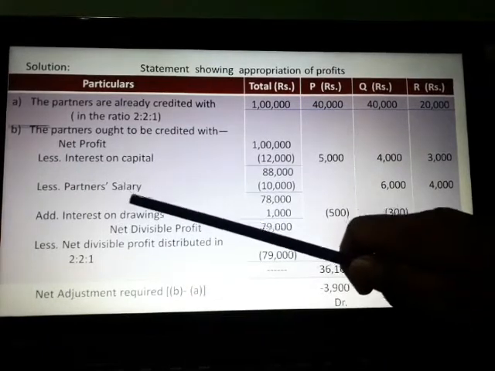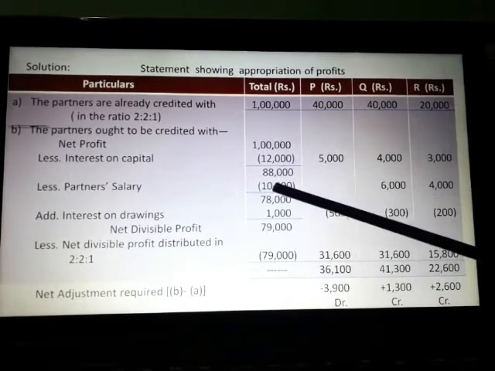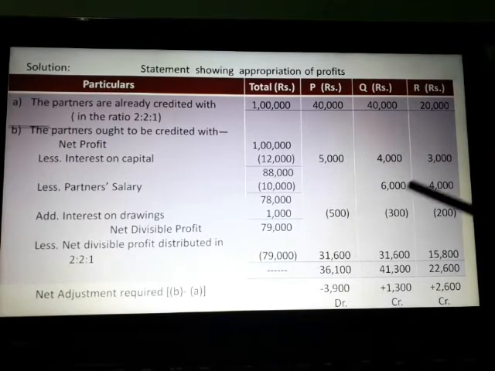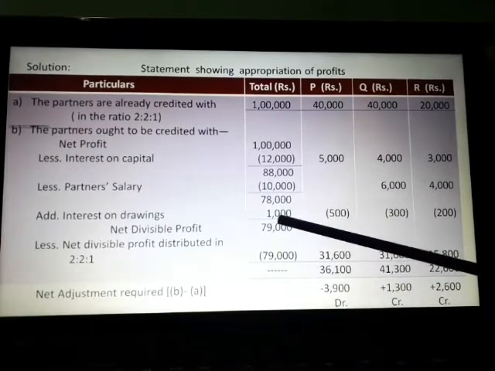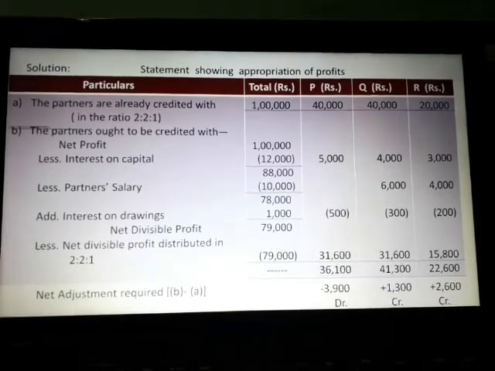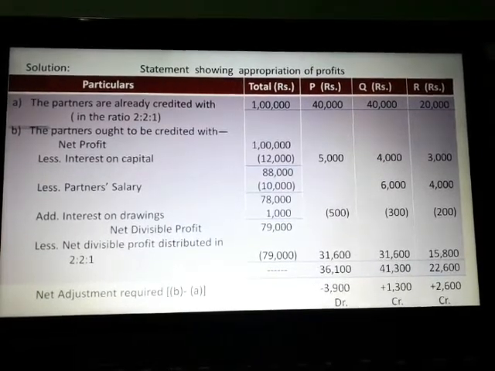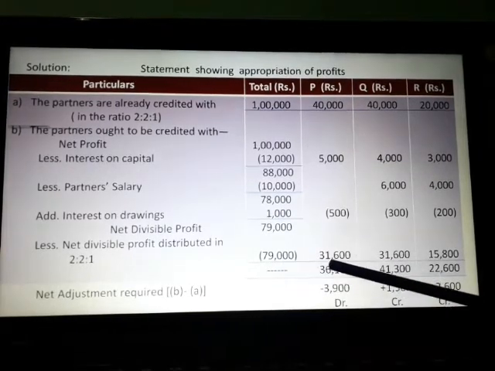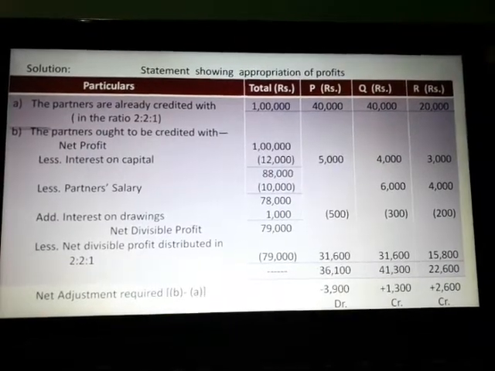Now if partner salary of 10,000 is deducted, then the profit is reduced to 78,000, and partner salary is available: 6,000 to Q and 4,000 to R. Interest on drawings is added to the net profit. That's why 1,000 is added here and deducted from partners' capital: 500, 300 and 200. So 79,000 is the net divisible profit, which is actually to be distributed among P, Q and R in the ratio of 2:2:1. That we have distributed here: 31,600, 31,600 and 15,800.